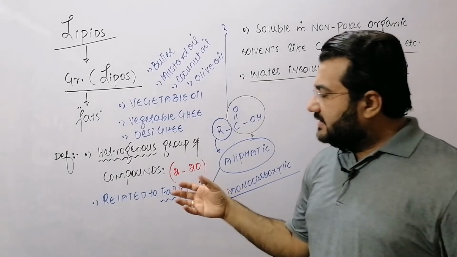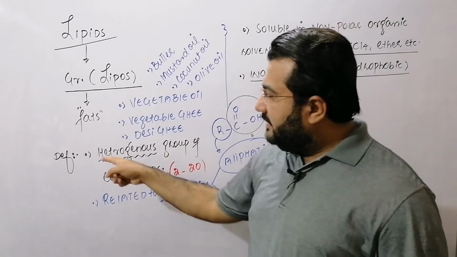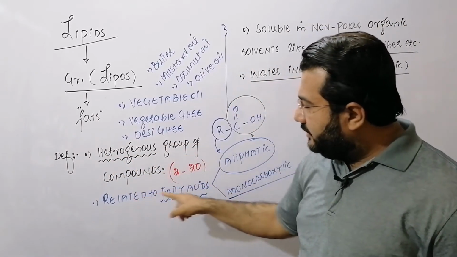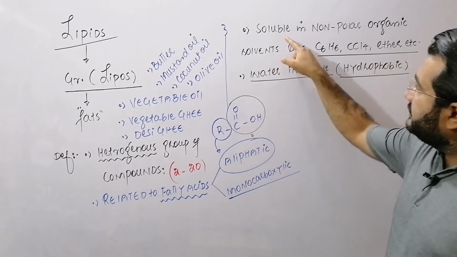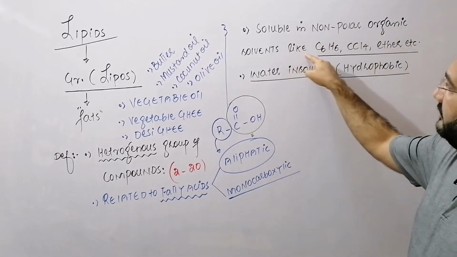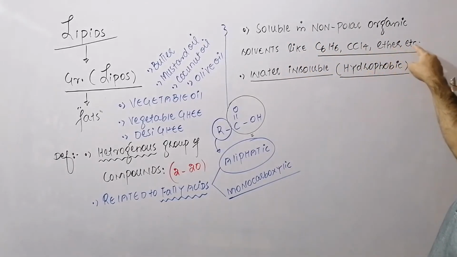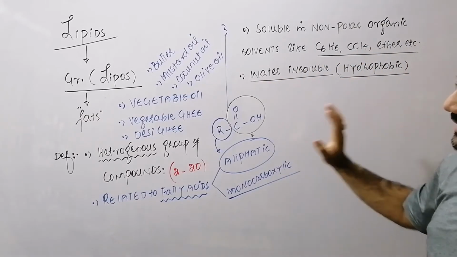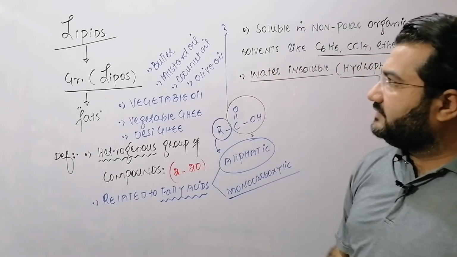So now let us complete the definition of the lipids. Lipids are a heterogeneous group of compounds related to fatty acids which are soluble in non-polar organic solvents like benzene, CCl4, ether, etc. But they are water insoluble, that is hydrophobic. So this is the definition of the lipids.